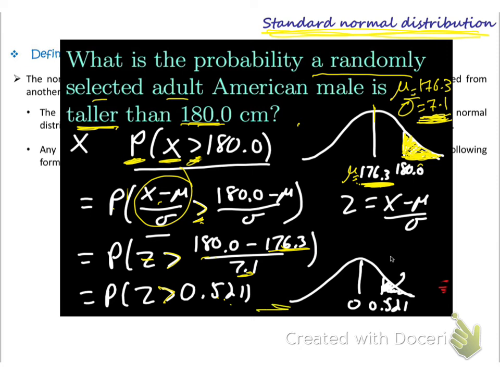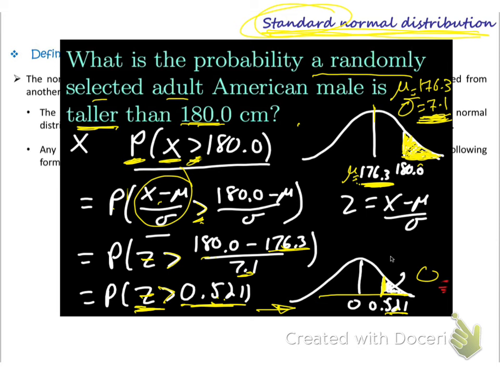Then I can go to the standard normal distribution table and go to the graph. It will be the area which is more than 0.521. Okay, I go here, more than 0.521, and I can see from the table how much it is, and I can get the answer from there. So here I convert it into the standard normal distribution, not the normal distribution, the standard normal distribution. I hope this example is clear. I give you another example to make it more clear and make sure that you have understood it.